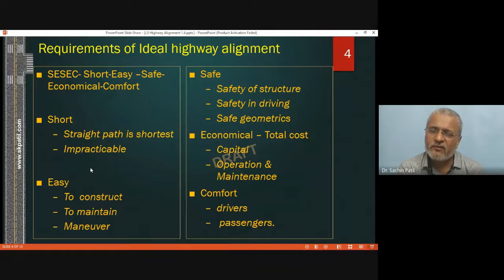Short: the highway alignment selected should be the shortest possible. That means if you want to select the road for Khed to Dabir, mark a straight line on the ground from Dabir to Khed. Now, this straight line might cross some hill, then valley. So although it is the shortest possible, it may not always be economical or practicable to construct such a line. So then the next shortest line can be selected. So the highway alignment should be as short as possible.